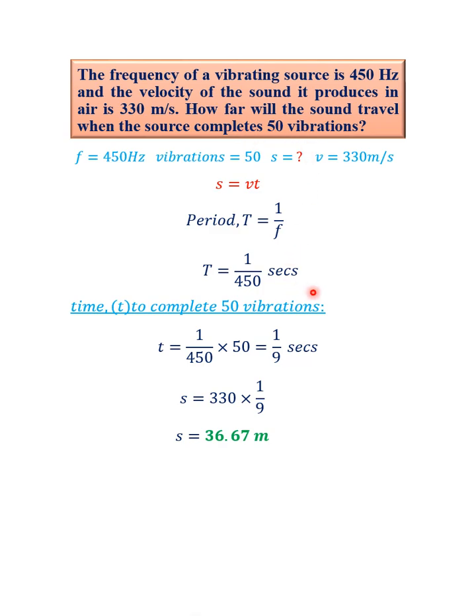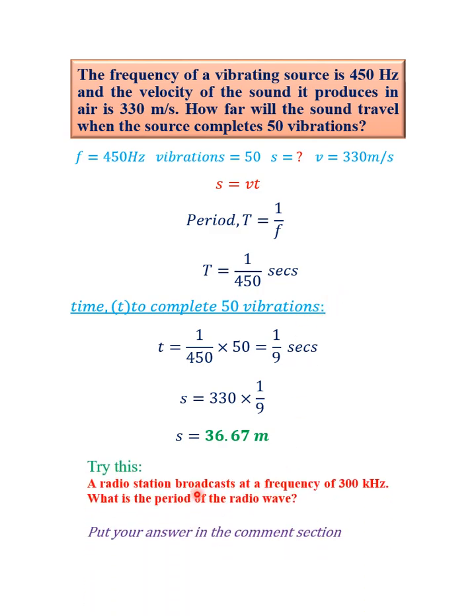I hope you enjoyed this video and it is clear enough. If you did, then solve this simple one. It says a radio station broadcasts at a frequency of 300 kilohertz. What is the period of the radio wave? Remember, this is kilohertz. You need to convert it to hertz before you solve.